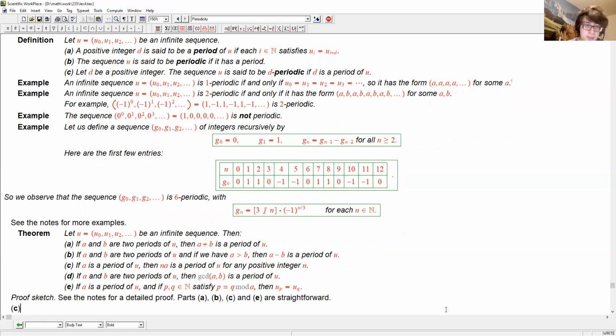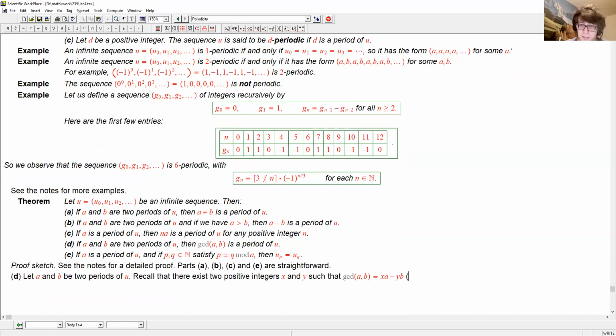As to part D, let A and B be 2 periods of U. Nice little argument. Recall that there exist 2 positive integers, x and y, such that GCD of A, B is xA minus yB, by an exercise on homework set 1. Yes, we're going to use it now. So consider this x and y.